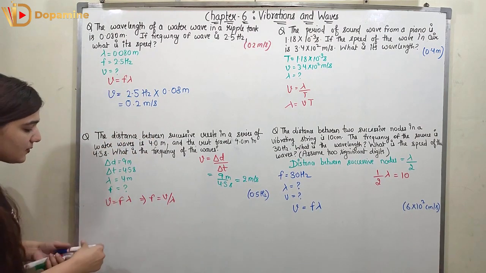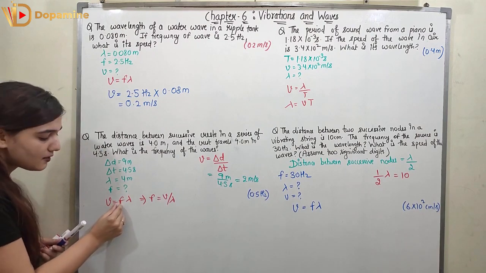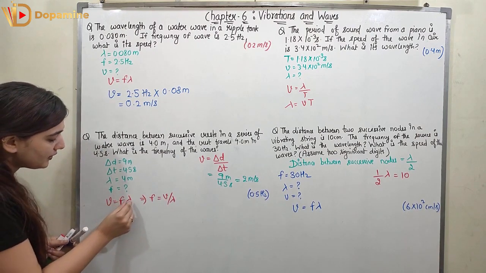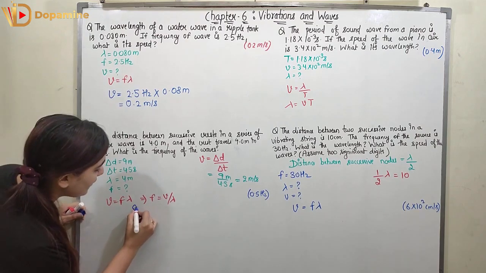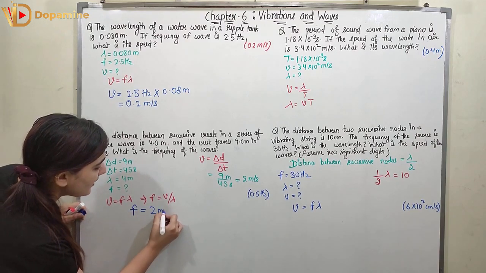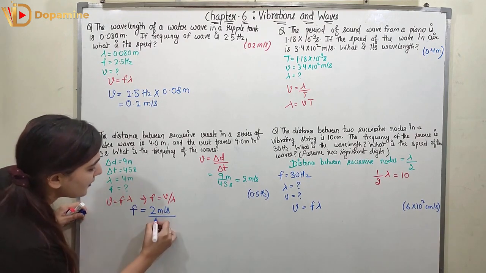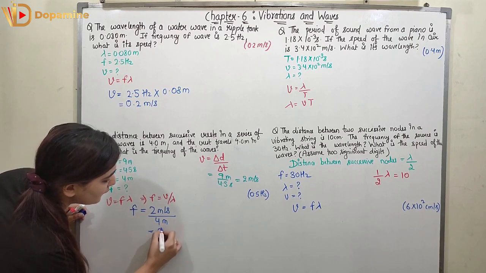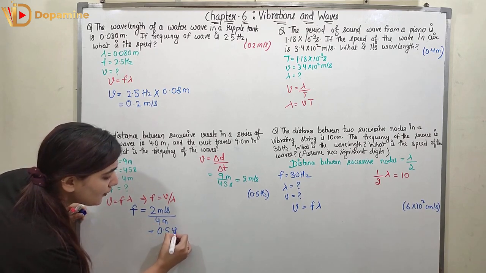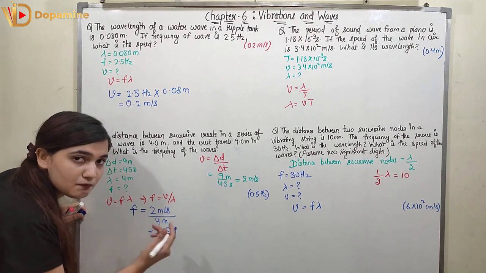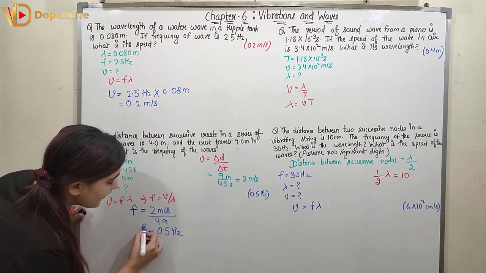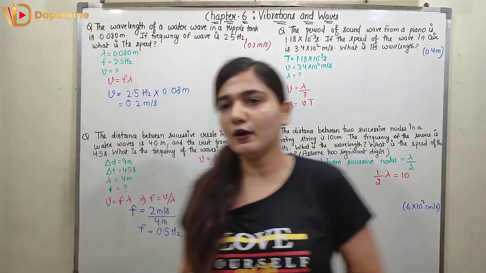Now we know the speed. This is my universal wave equation. Now we know the lambda as well, and we can find out the frequency. Frequency is 2 meter per second upon lambda, which is 4 meter, right? So it will be equal to 0.5, and the unit of frequency is cycles per second or hertz. So frequency is 0.5 hertz.